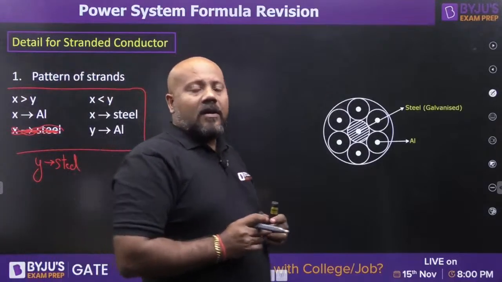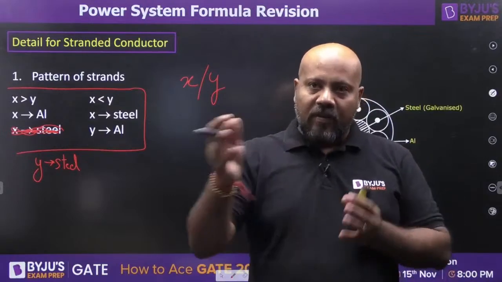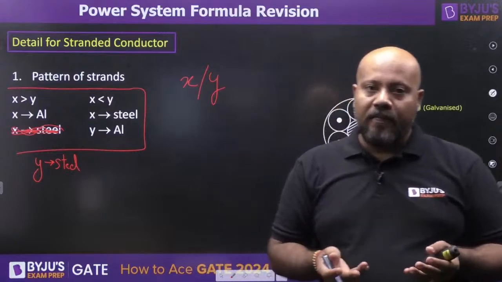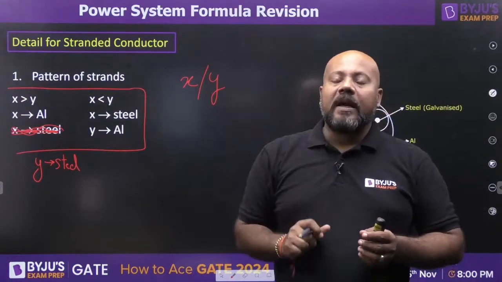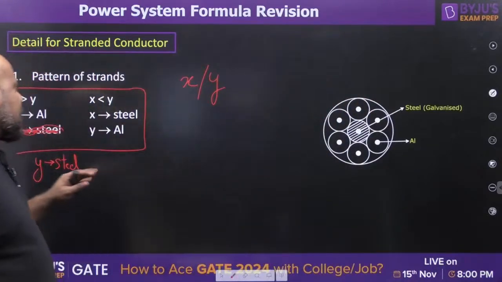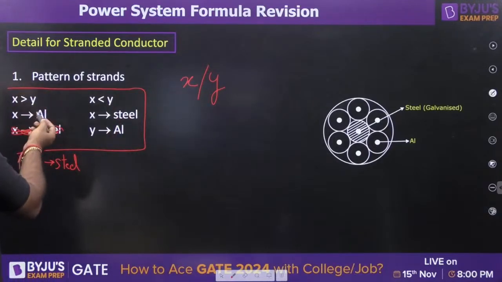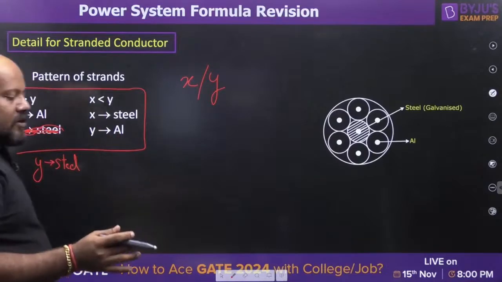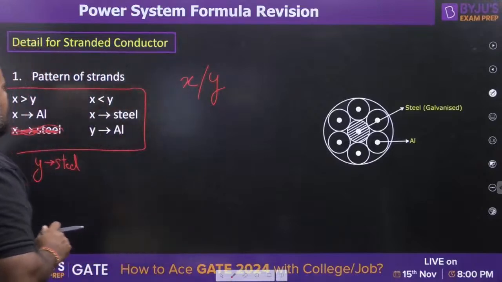Why? Because obviously the main function of a conductor is to transfer power, to carry current. So always the number of aluminium strands has to be more, and the steel strands are just there to give you the mechanical strength in the conductor. So this is how we represent the ACSR conductor, X oblique Y or Y oblique X. It depends whether X is greater than Y or Y is greater than X. The larger number belongs to the aluminium strands and the smaller number belongs to the steel strands.